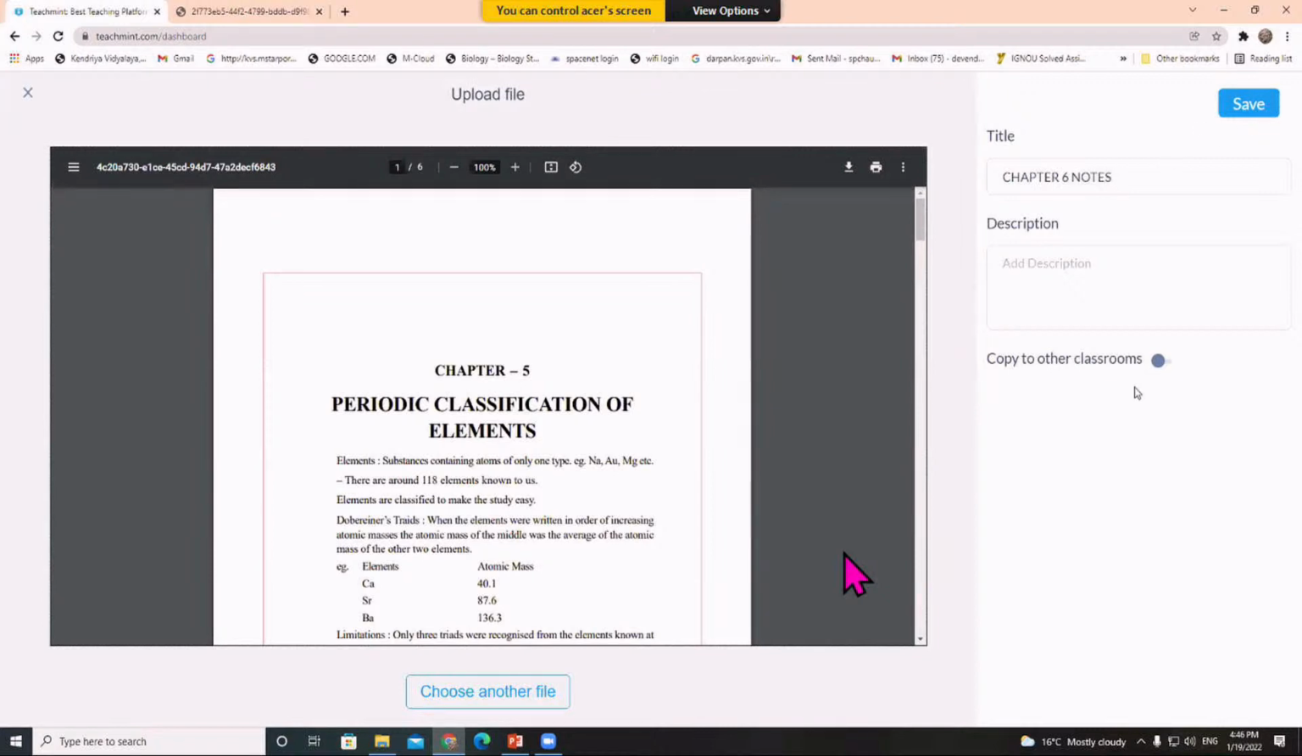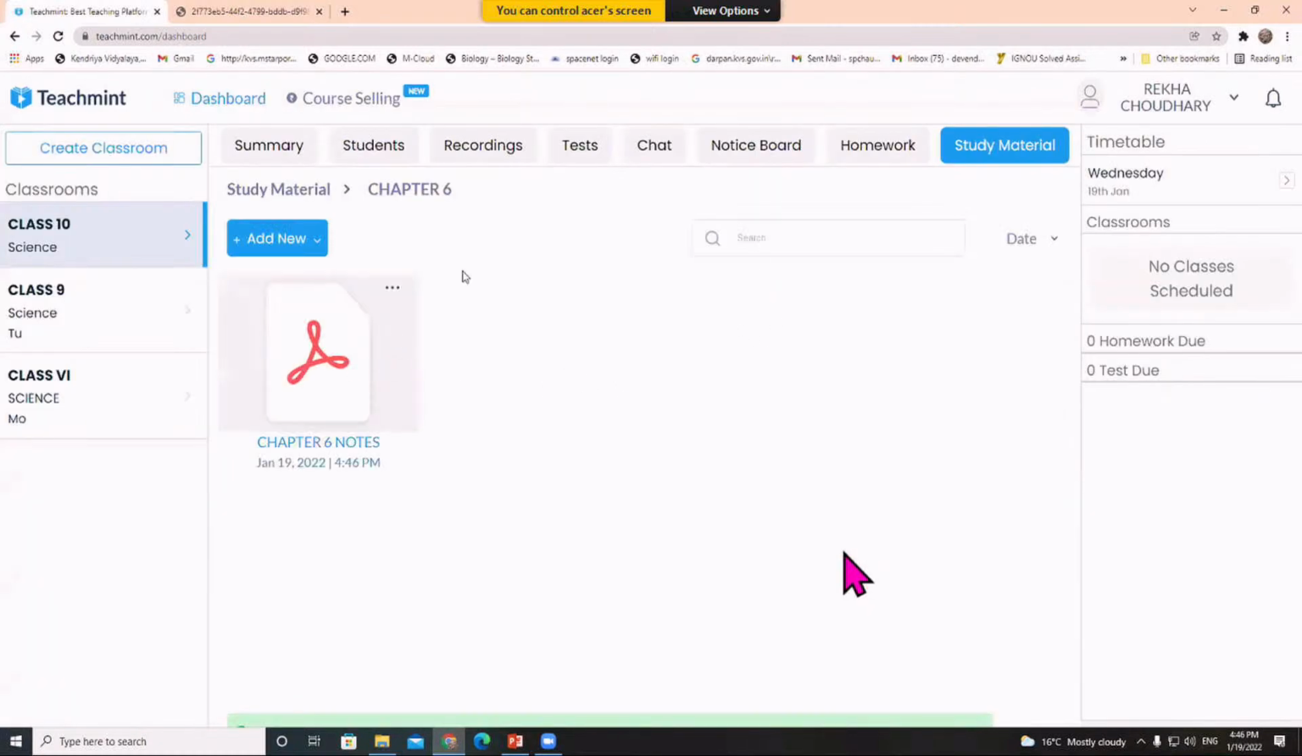And save. If you want to copy the same notes for the other classroom, you can do that also. It will ask me in which class you want to copy this one. So let me make a copy for both my classes and save. So the same study material will go to my other classes also. The next one is what other type of material I can add. I can add YouTube videos also.